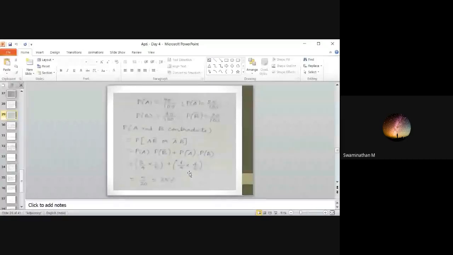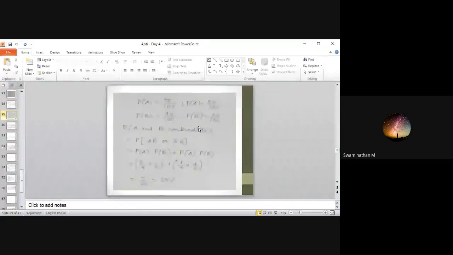Okay, first I explain. P of A is 75%. So P of A bar is 1 minus P of A, 25%. P of B is 80%. P of B bar is 1 minus P of B. So 1 minus 80%, 20%. That is 100% minus 80%, 20%.